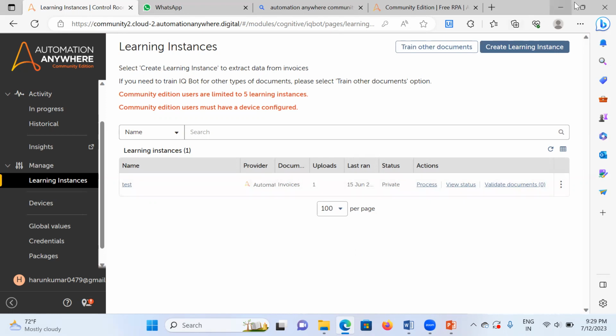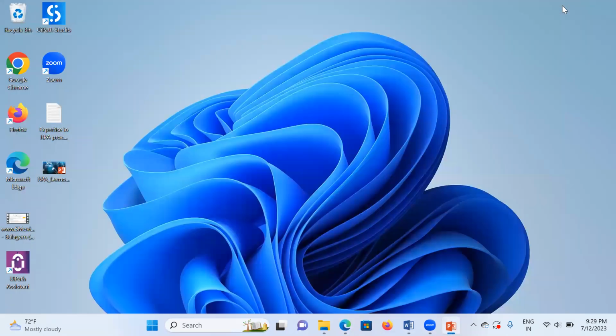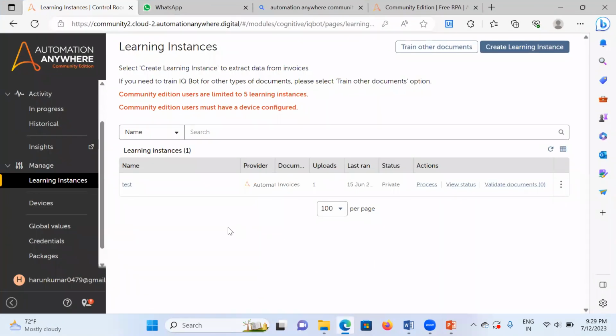Let me show you something. For example, consider this as the image. You are able to copy the text from the image? No, we can't. Exactly. So, like documents, invoices, handwritten documents, here we can create one learning process and train the documents. It will extract the text from the images, that is image PDFs and image documents. So that is the learning instance of IQ Bot.